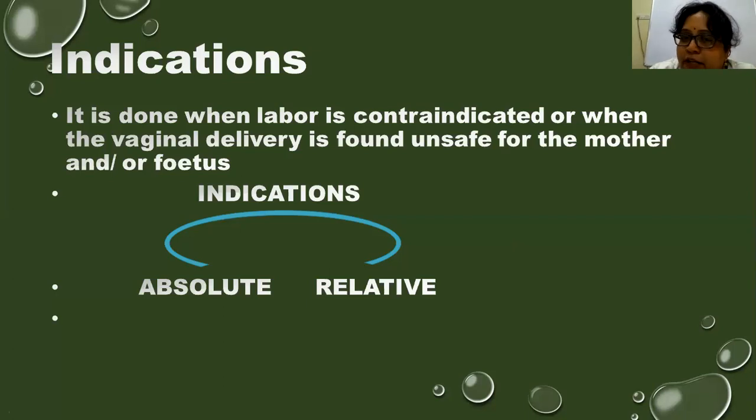And what is a non-recurrent indication? Non-recurrent indications are again fetal distress or breech presentation, because in this pregnancy she might have a breech, but in the next pregnancy she might have a cephalic presentation, wherein you can go for a normal vaginal delivery after cesarean. Previously it was called VBAC, now they are calling it TOLAC, trial of labor after cesarean. So these are called recurrent and non-recurrent indications. It is also one of the classifications.